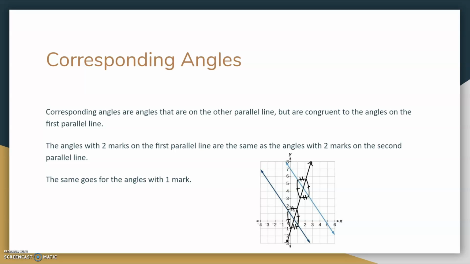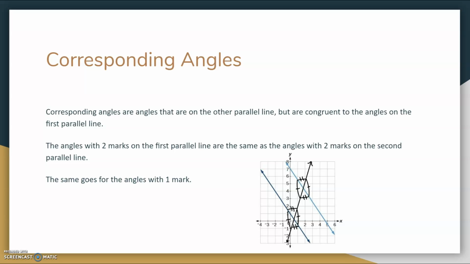Corresponding angles. Corresponding angles are angles that are on the other parallel line, but are congruent to the angles on the first parallel line. The angles with two marks on the first parallel line are the same as the angles with two marks on the second parallel line. The same goes for the angles with one mark.